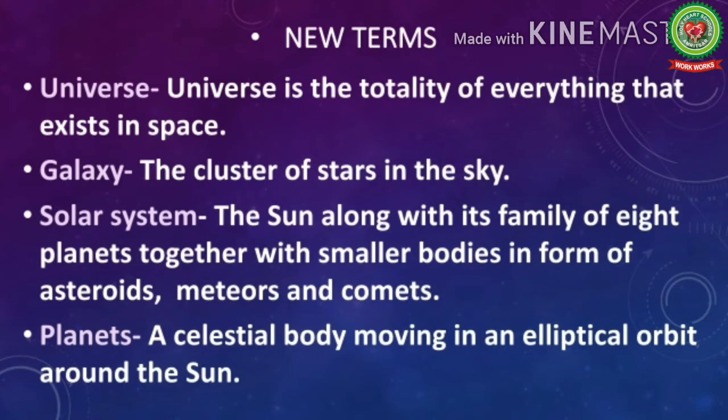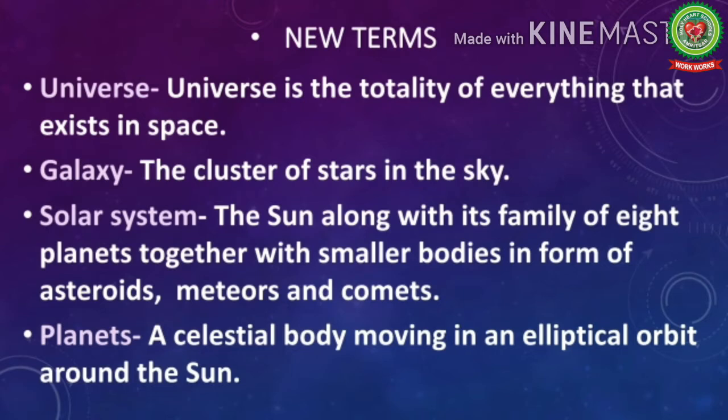Universe is the totality of everything that exists in space. Number 2, galaxy. It is a cluster of stars in the sky. Number 3, solar system. Solar system means the sun along with its family of 8 planets together with smaller bodies in the form of asteroids, meteors and comets.